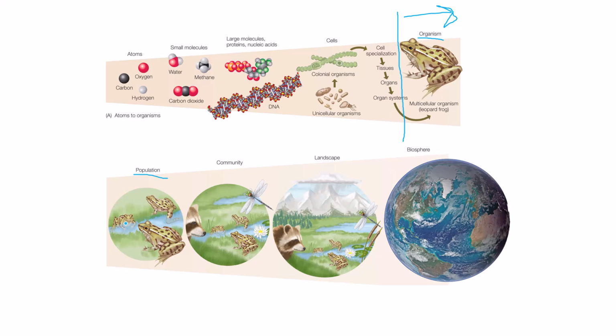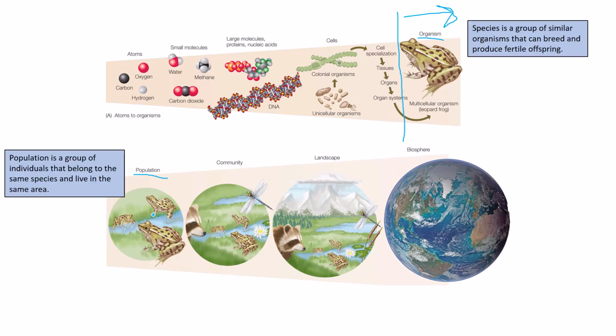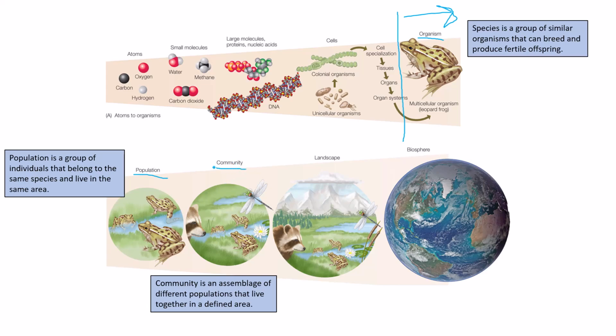It is just the interaction of those leopard frogs together in that population, which basically means similar organisms of the same species that live in the same area at the same time. Okay? When we have multiple populations of different species together in the same area at the same time, we start to get a community.